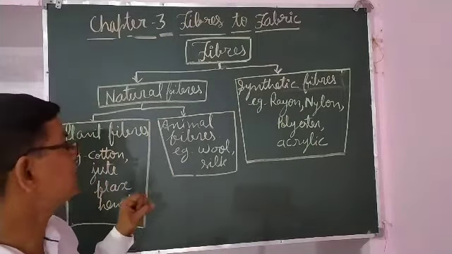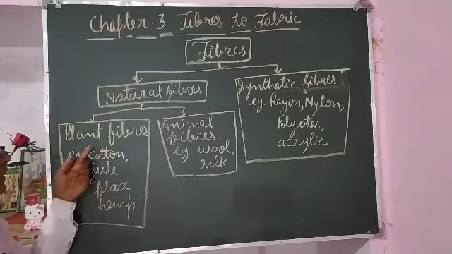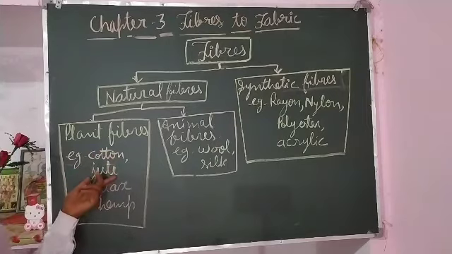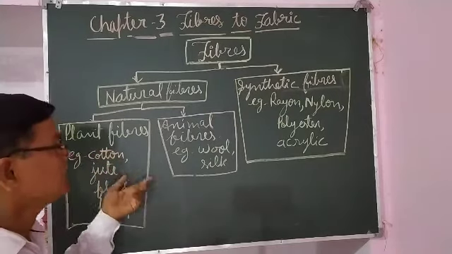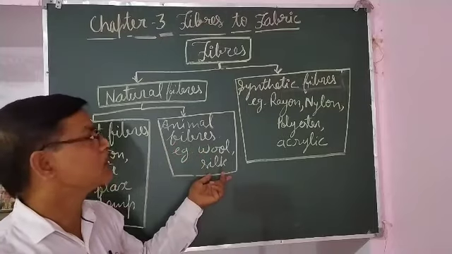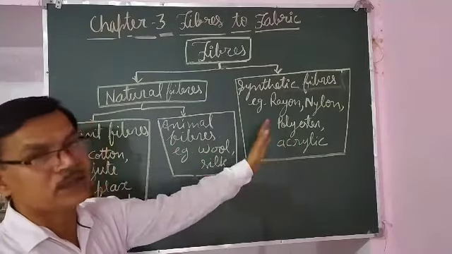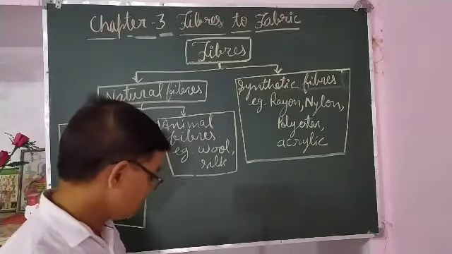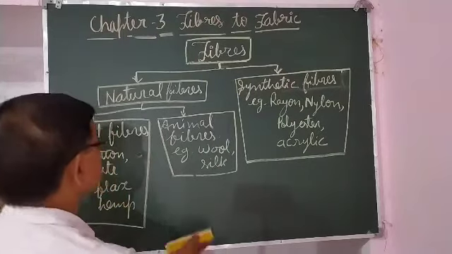So in class 6 you have studied about plant fibers. Mostly you have studied about cotton and jute in detail. In this class you will study about animal fibers, that is wool and silk. And in the next class, class 8th, you will study about synthetic fibers. So in this class we will study about animal fibers.